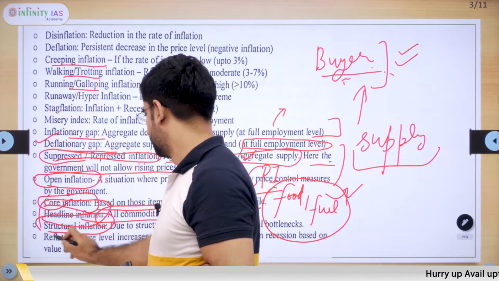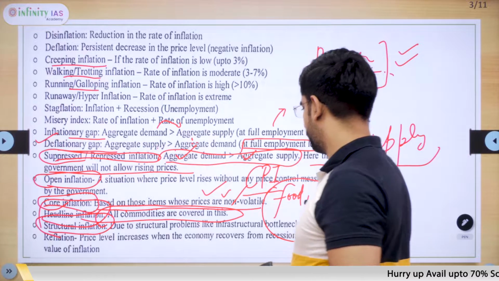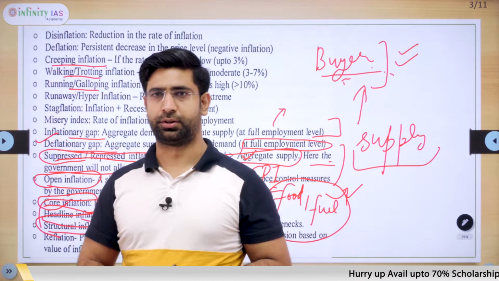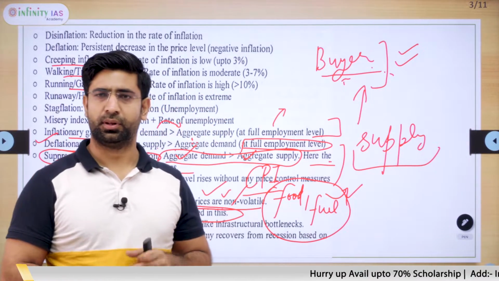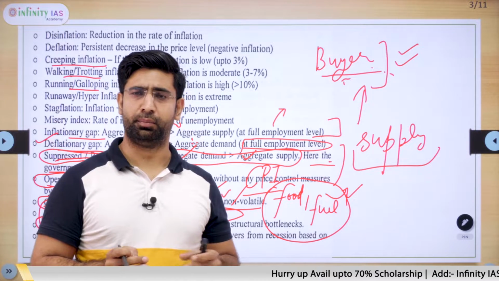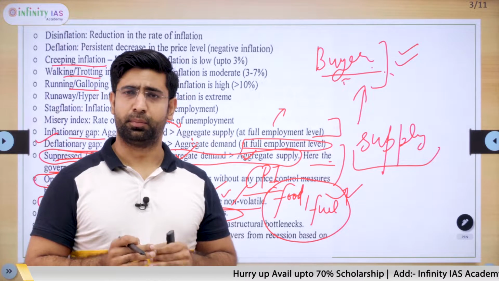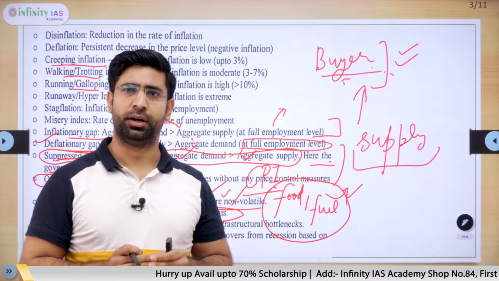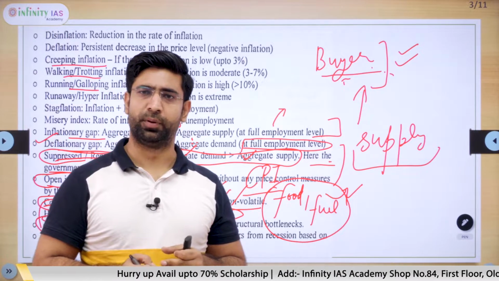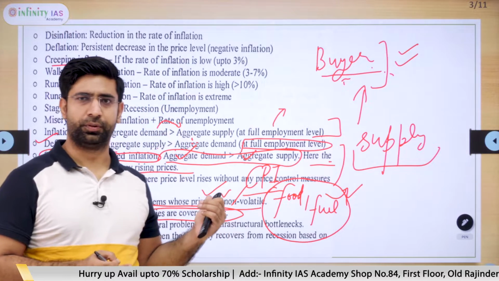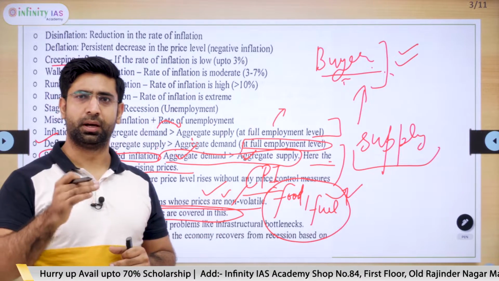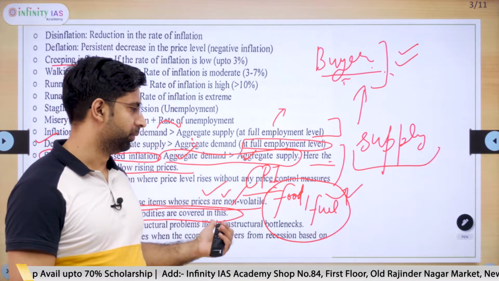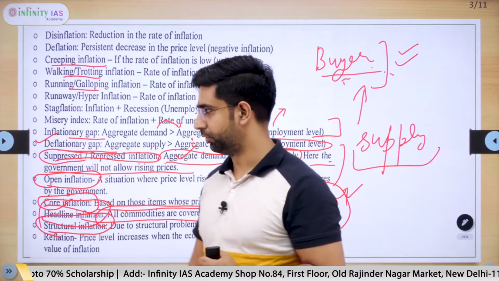Structural inflation. It is because of structural problems like infrastructure. If there is a lot of hurdle in manufacturing anything, then by default its production will fall. If production falls, its demand cannot be fulfilled, and because of that prices will be higher, and we call this kind of inflation structural inflation.